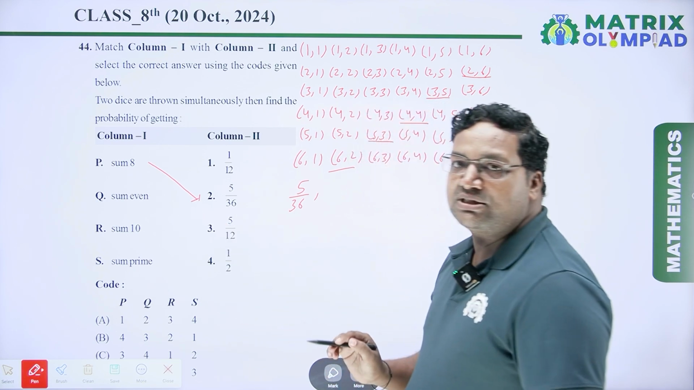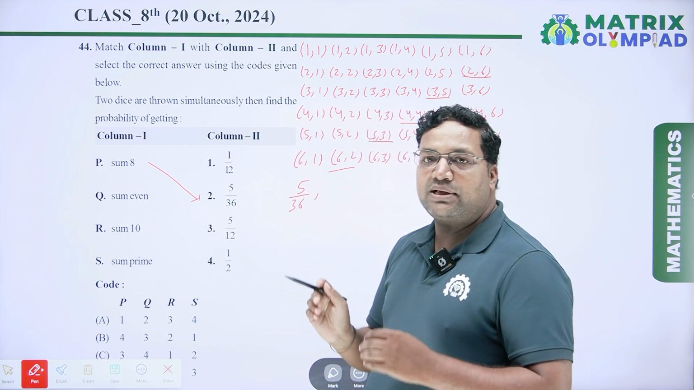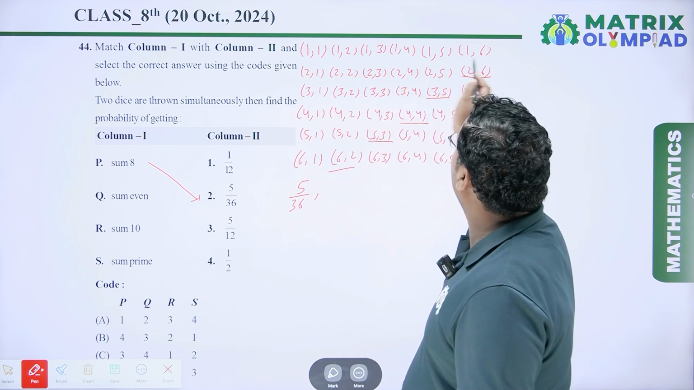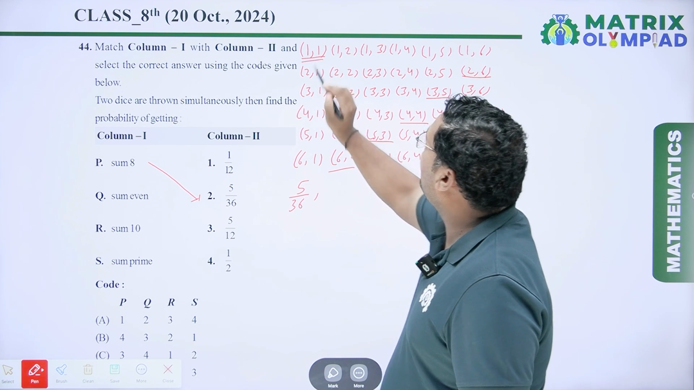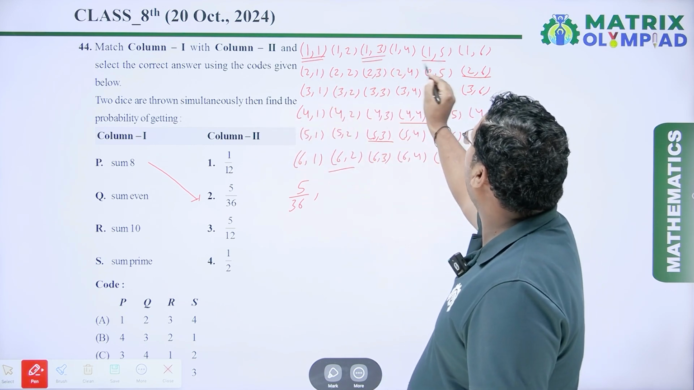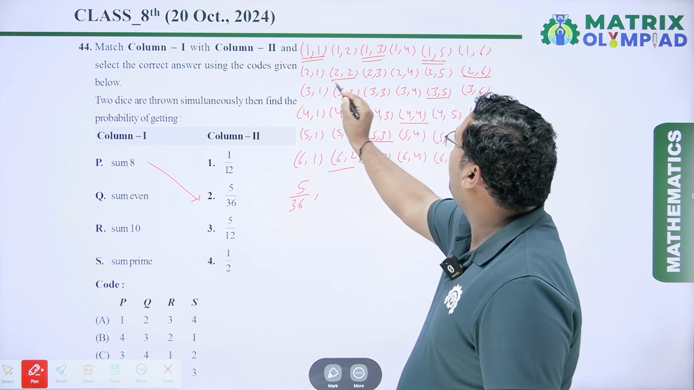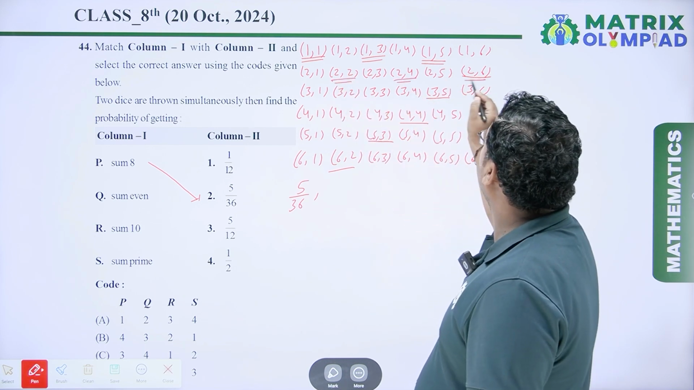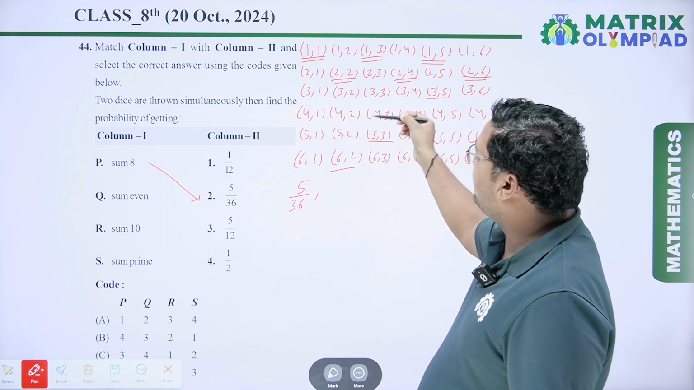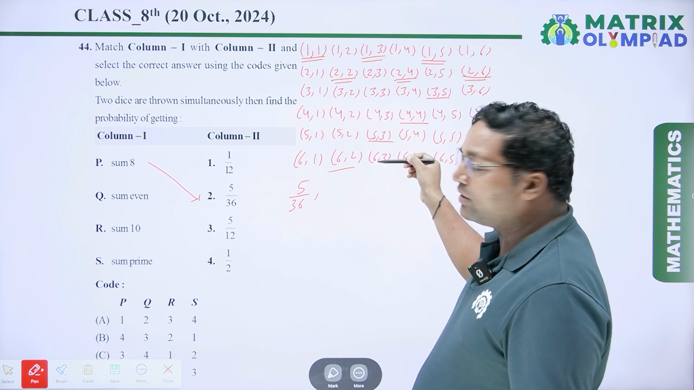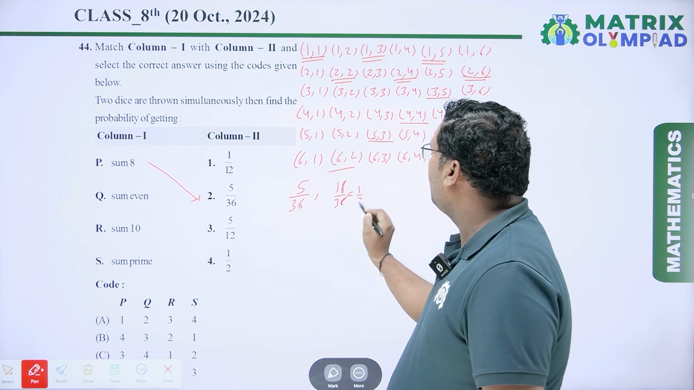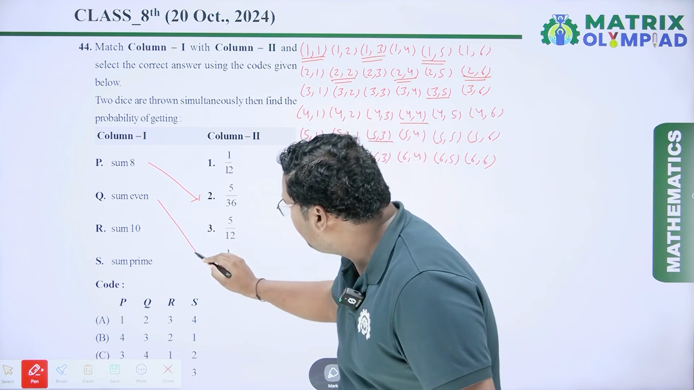Next is sum is even. Sum is even means sum is 2, 4, 6, 8, 10, 12. So here possible outcomes are, here sum is 1,1, it is an even number. Similarly here 1,3, 1,5. Here you can see 2,2, 2,4, 2,6. And so on for each row. So the probability is 18 upon 36, which is equal to 1 by 2. So for Q, the fourth one is true.